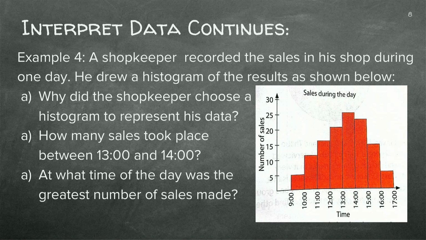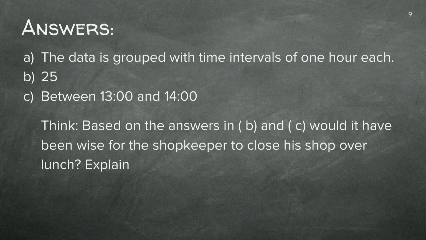So I want you to answer that. Then I want you to look at how many sales took place between 1 and 2. And remember, you're going to look at it on the side, the number of sales. And at what time of the day was the greatest number of sales made? Pause and answer the questions, and then I see you on the next slide.